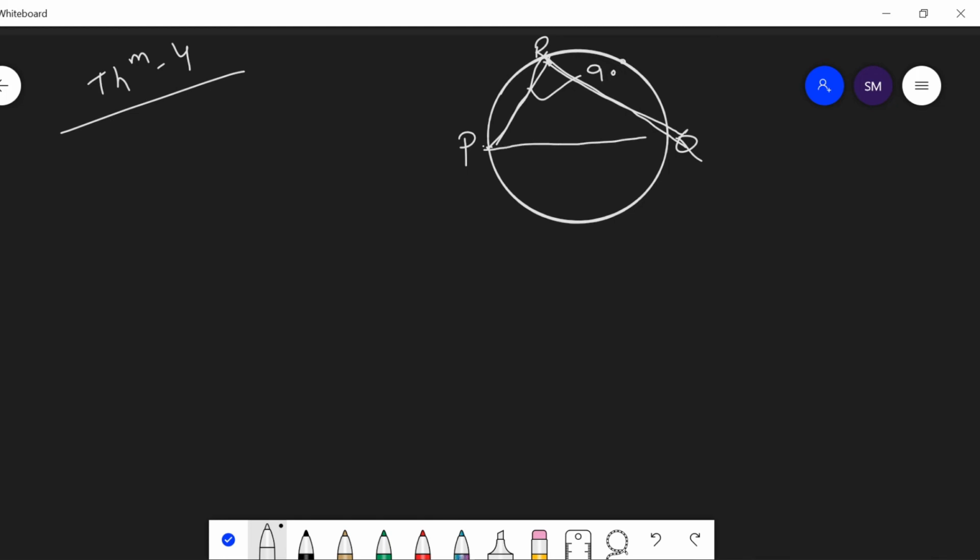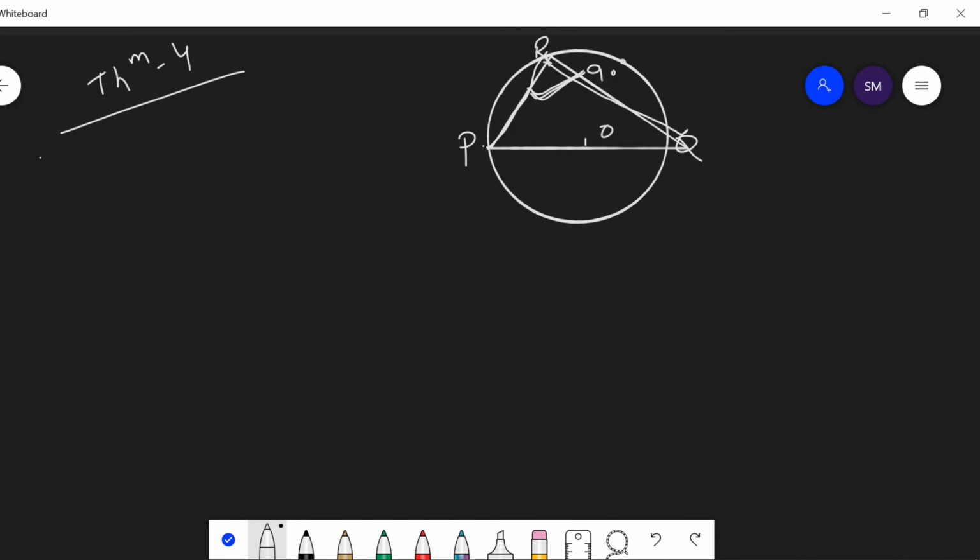This means, let O be the center, PQ is the diameter of the circle. Here this is the vice versa of theorem 3. Theorem 3 says when this is a semicircle, this is 90 degree. Here if this is 90 degree, the arc is a semicircle.